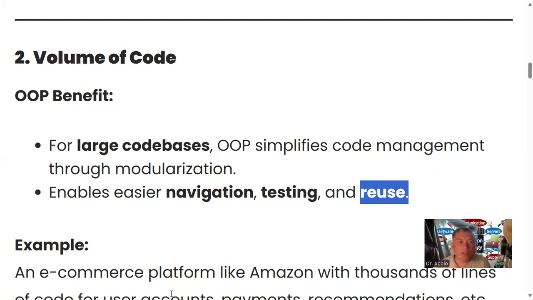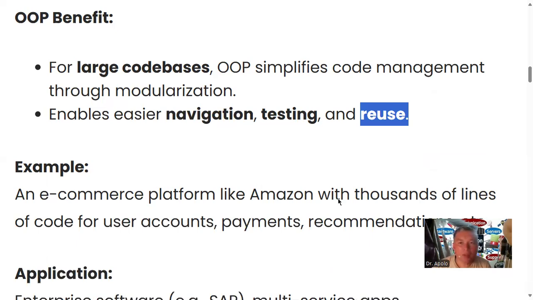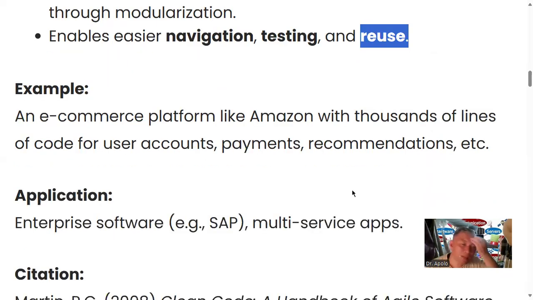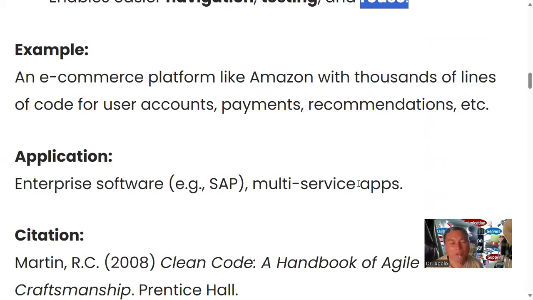Example, an e-commerce platform like Amazon with thousands of lines of code for user accounts, payments, recommendations. So you see, if not in object-oriented, this is very messy, too many errors, and hard to decipher, especially when you change the player. Very difficult. Enterprise software like SAP, multi-service apps.